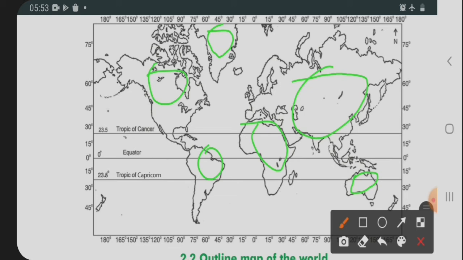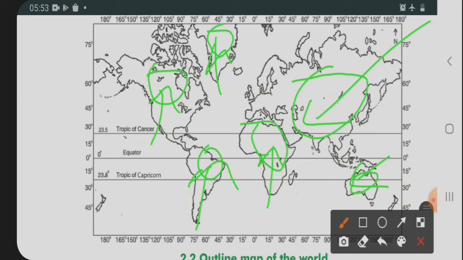Here you can see Australia, then Asia, then Oceania, Europe, then North America, South America, and Africa. So these are the 7 continents.